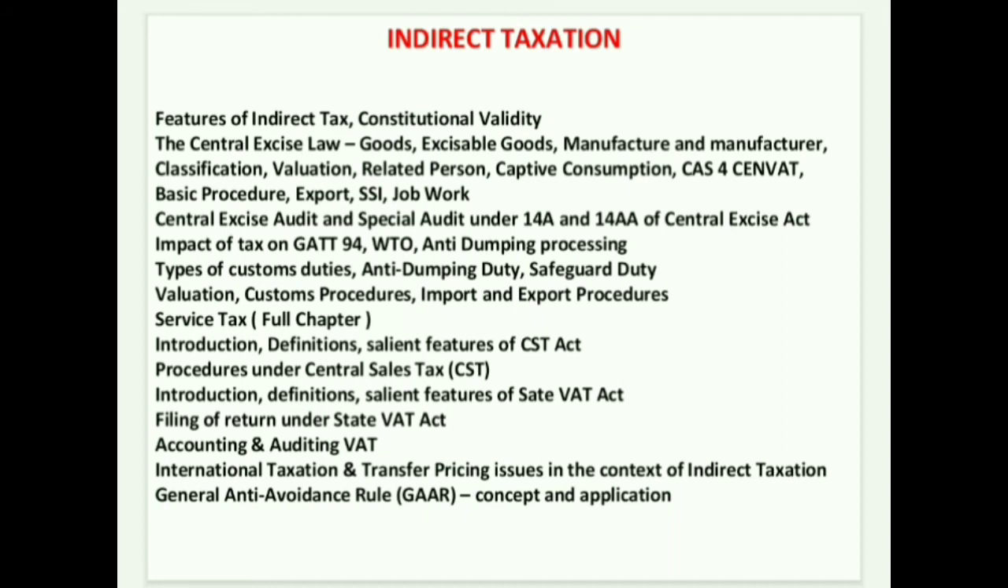We have to read the full chapter: introduction, definitions, salient features of CST, tax procedure under the Central Sales Tax Act. CST introduction, definition, salient features of the sales VAT Act, filing of return under the State VAT Act, accounting and auditing of VAT, international taxation and transfer pricing issues in the context of indirect taxation, General Anti-Avoidance Rule, GAAR, concept and application. So talking about indirect taxation, these are the topics.